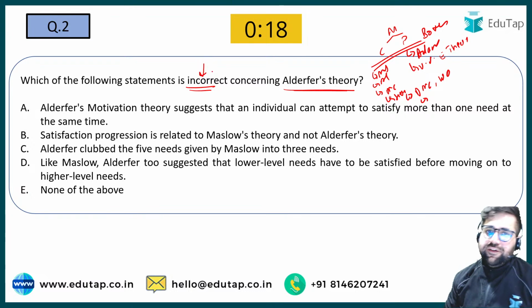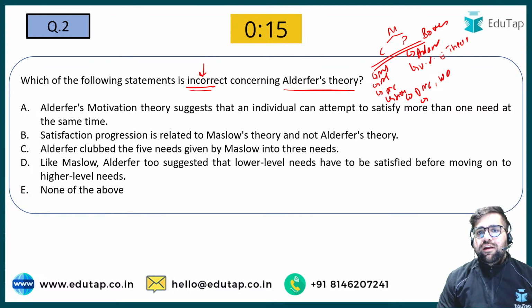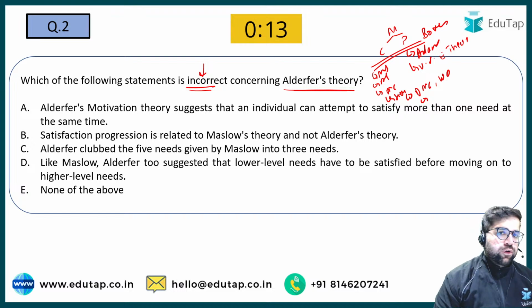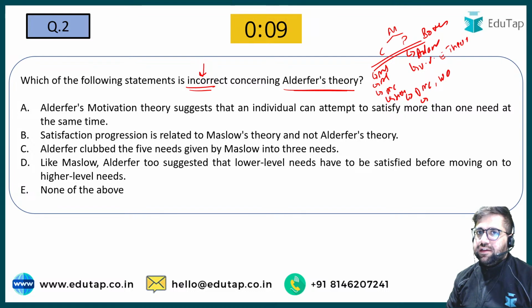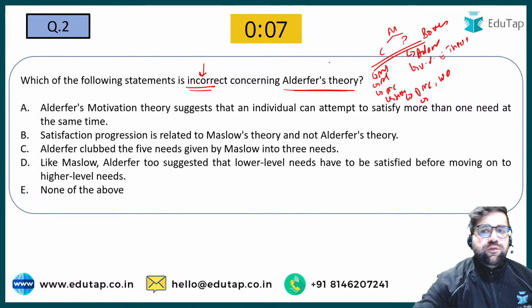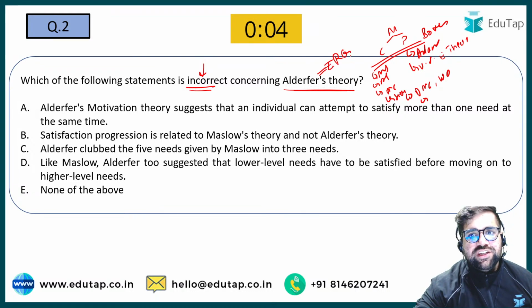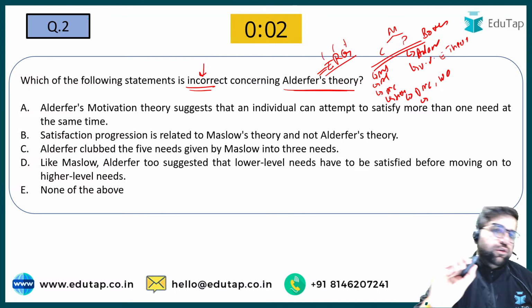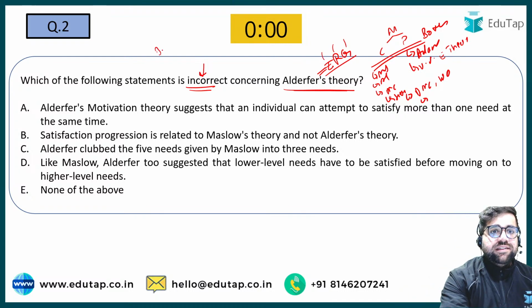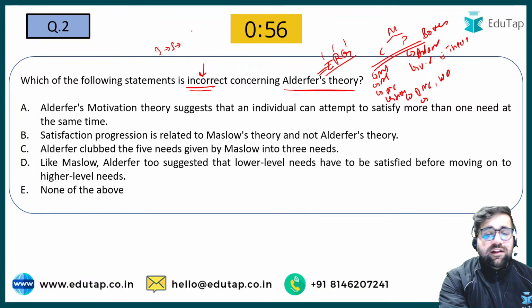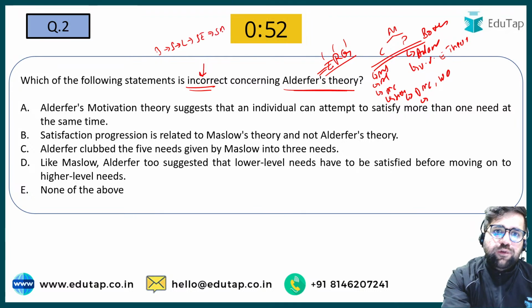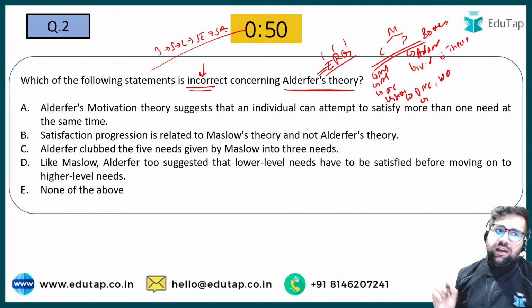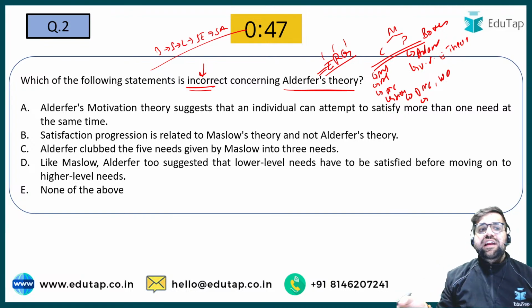Incorrect regarding Eldeffer. So you have to identify the incorrect statement. Now, Maslow gave 5 needs, and Eldeffer just condensed those needs into 3. Therefore Eldeffer theory is also known as ERG theory: existence, relatedness and growth. Maslow gave you 5 needs: basic physiological needs, then safety and security, then love and belongingness, then self-esteem, and then self-actualization. Right, so which of the following is incorrect regarding Eldeffer?